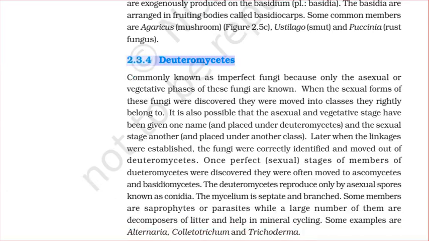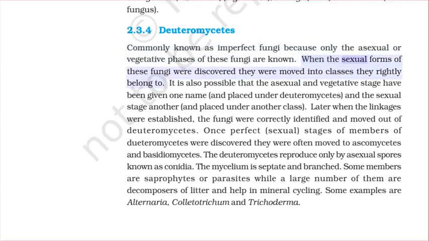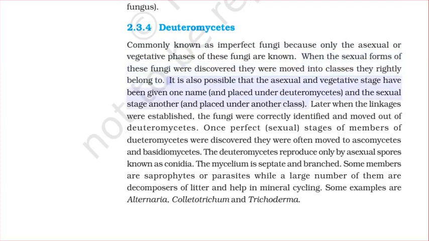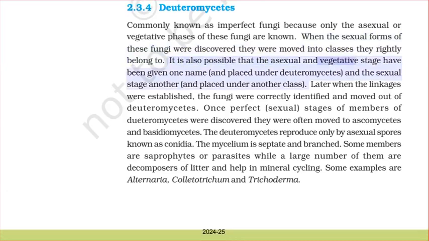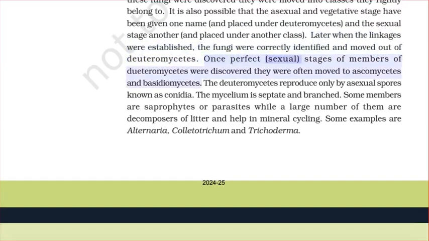2.3.4 Deuteromycetes, commonly known as imperfect fungi because only the asexual or vegetative phases of these fungi are known. When the sexual forms of these fungi were discovered, they were moved into classes they rightly belong to. It is also possible that the asexual and vegetative stage have been given one name and placed under Deuteromycetes, and the sexual stage another and placed under another class. Later, when the linkages were established, the fungi were correctly identified and moved out of Deuteromycetes. Once perfect sexual stages of members of Deuteromycetes were discovered, they were often moved to Ascomycetes and Basidiomycetes.